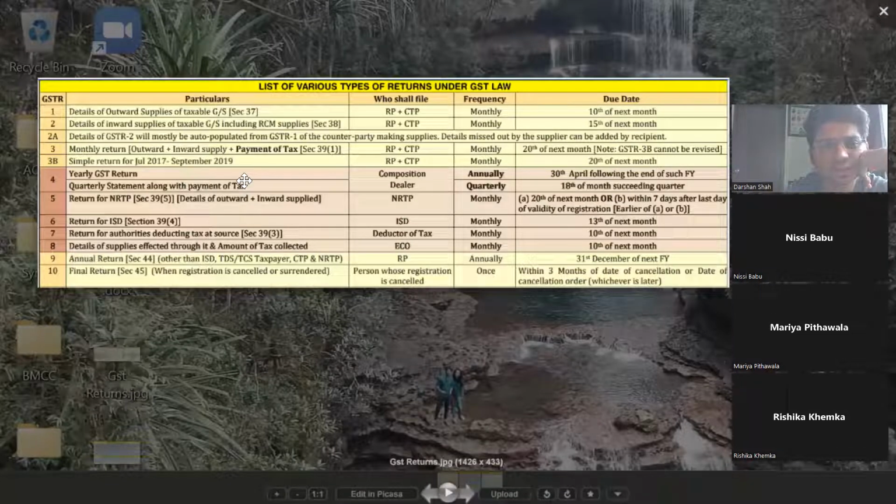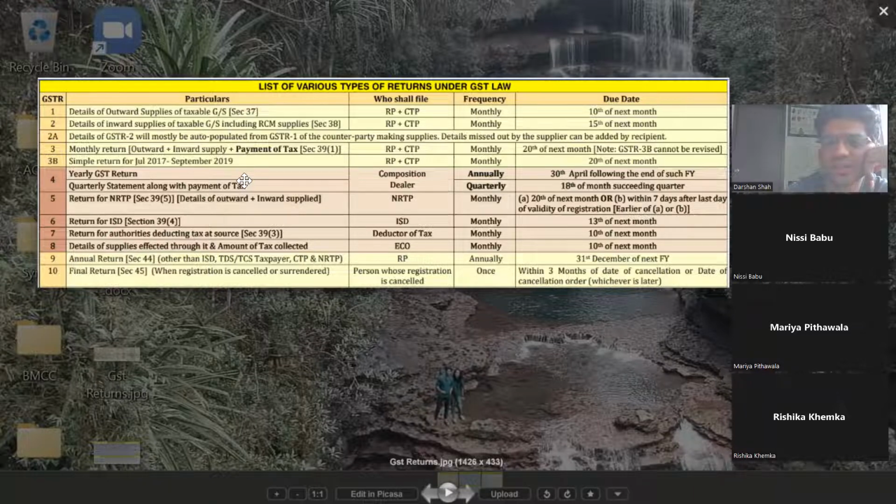Next. Similarly, for NRTP, a non-resident taxable person, you have to file GSTR 5. It will be a monthly return. Then similarly, return for ISD. ISD is Input Service Distributor. It is GSTR 6.